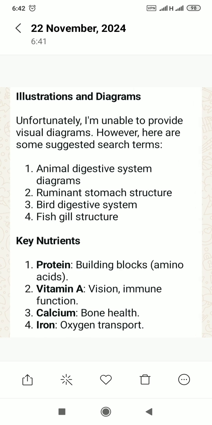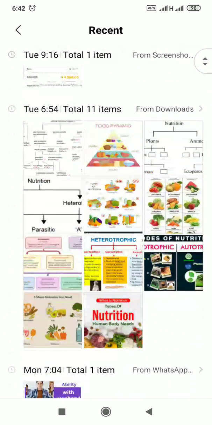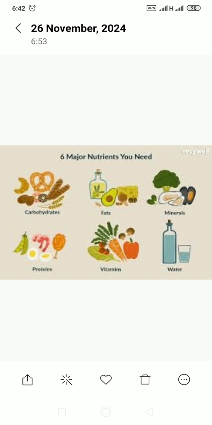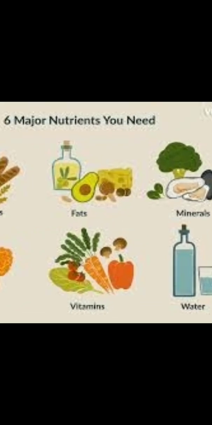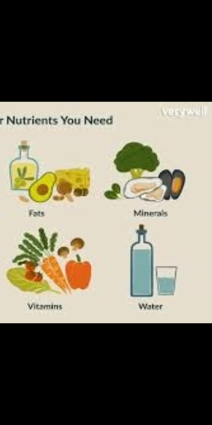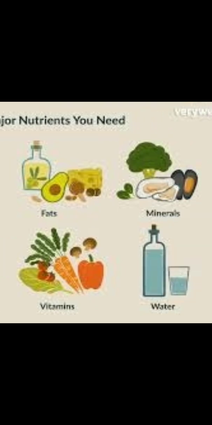Now I want to look at some illustrations, some diagrams that will help us in understanding what we're talking about. The first one gives us the major nutrients that we need: carbohydrates, fats, minerals, protein, vitamins and water.